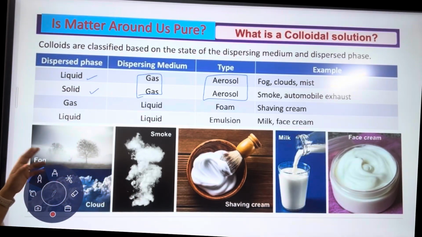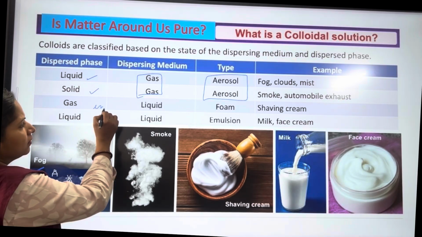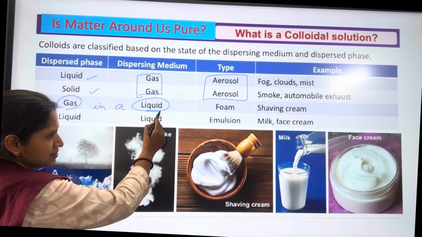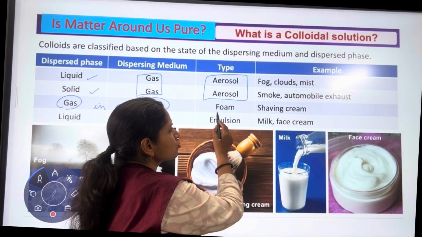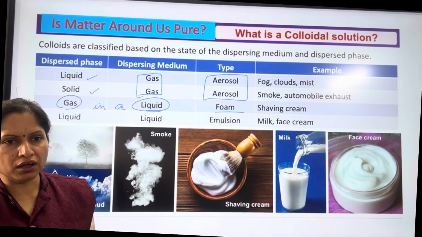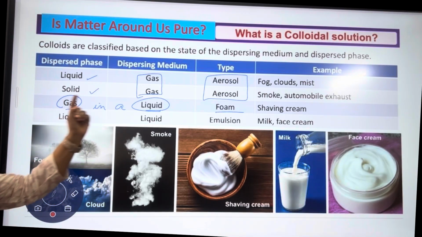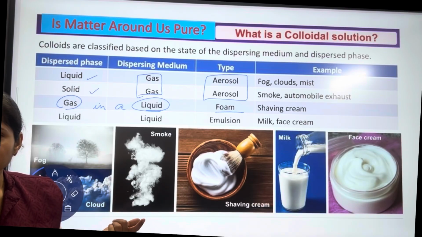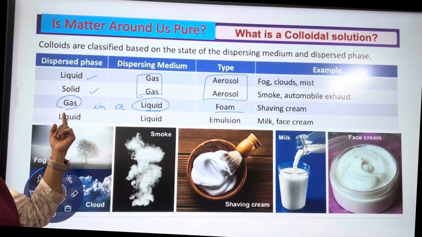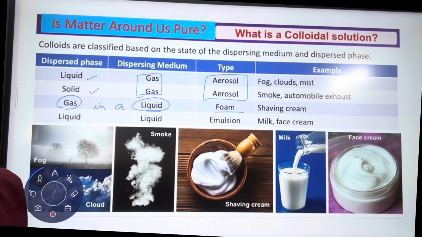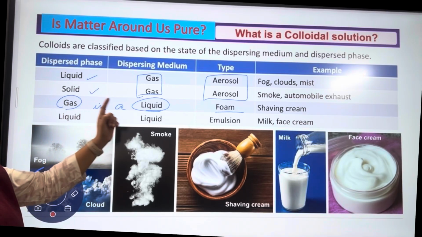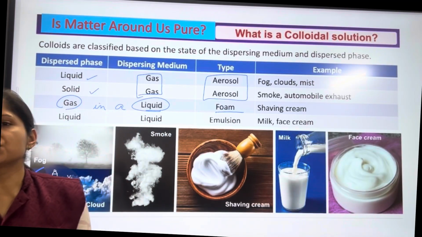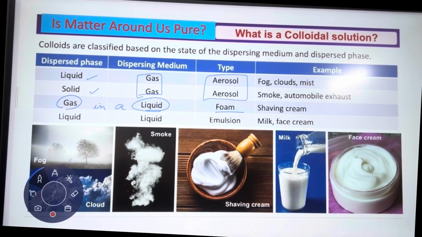Next, if a gas is present in a liquid, means the dispersed phase is a gas and is present in a dispersed medium that is liquid, the example is called a foam. So whether a gas is present in a liquid or a solid is present in a liquid, we call it foam. If a gas is present in a liquid, we call it a foam, and examples include shaving cream.